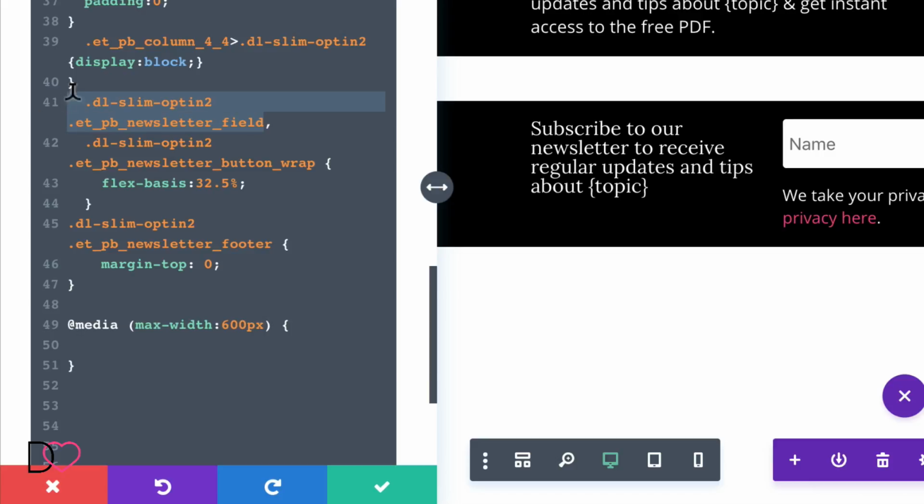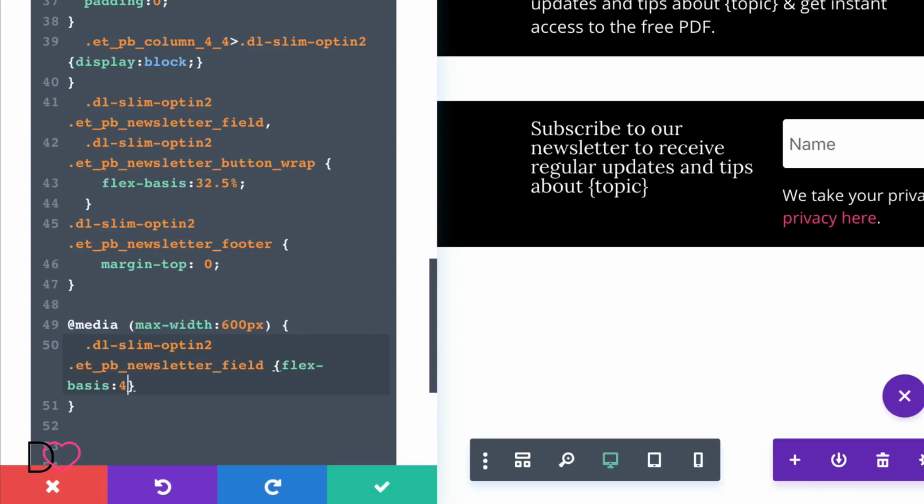We want the input fields to have a width of 49%, and our button can be full width.